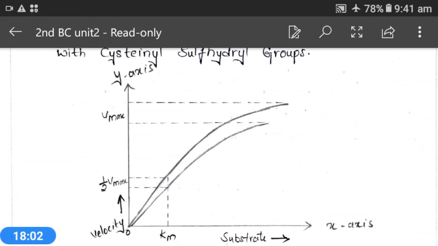Uncompetitive inhibition in aryl sulfatase by hydrazine substrate is the best example for uncompetitive inhibition.